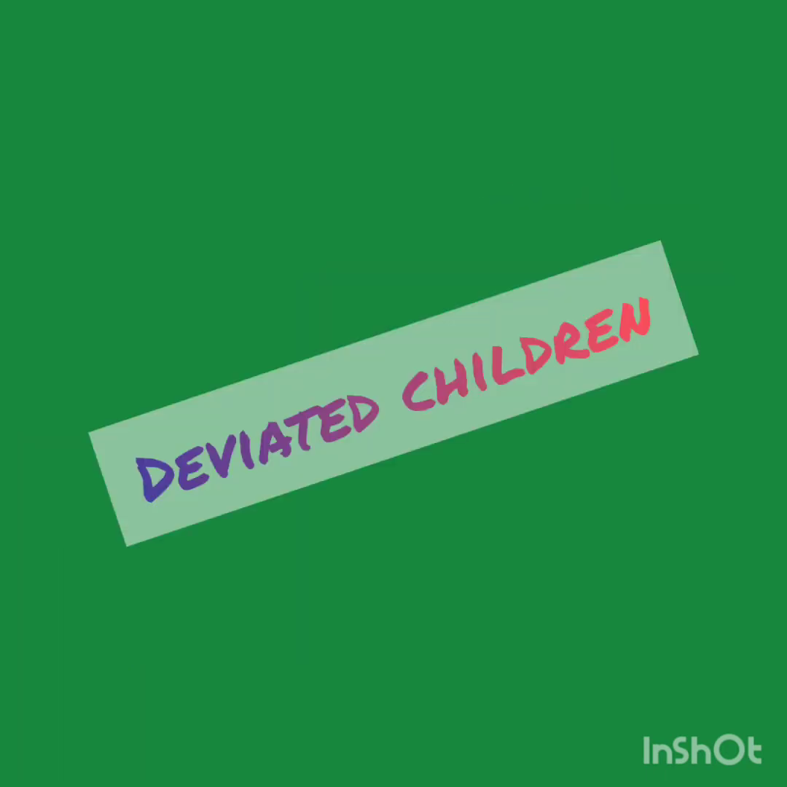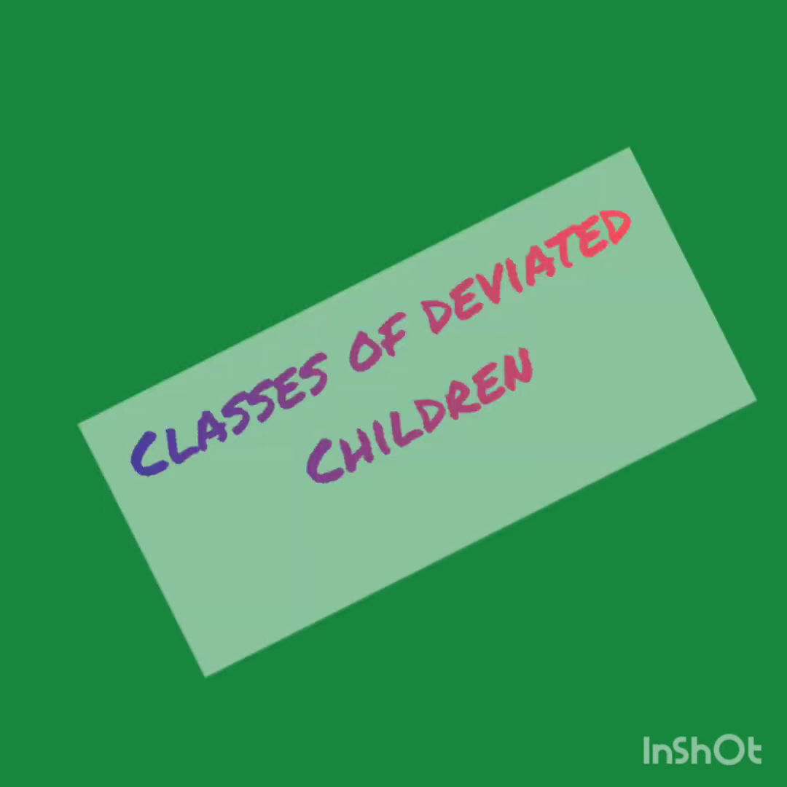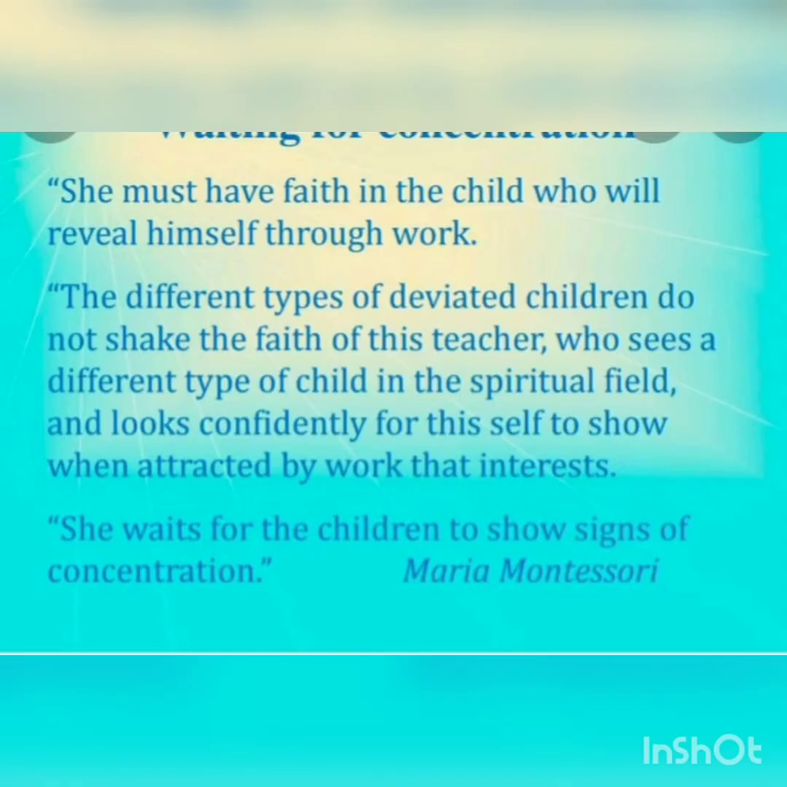Yesterday I had given the notes also. Today's topic is deviated children. We can divide deviated children into three main classes. In today's class we will discuss the classes of deviated children. What are the three main classes? We can go through these three classes. First one is naughty children.